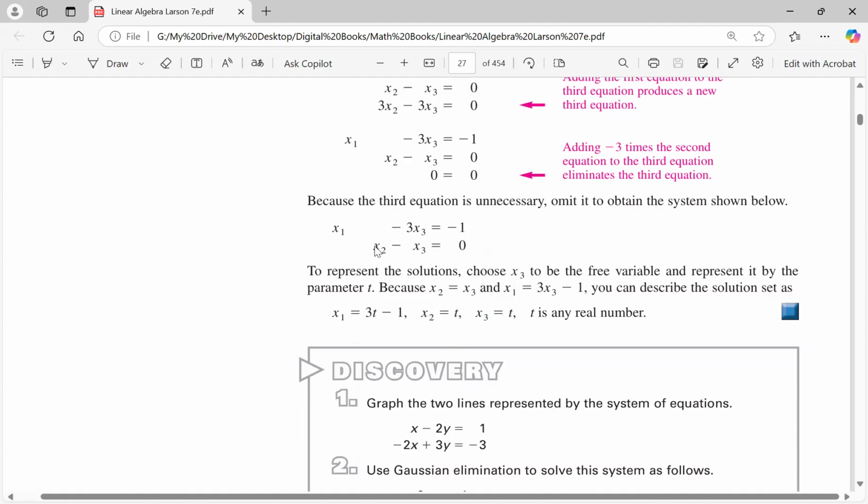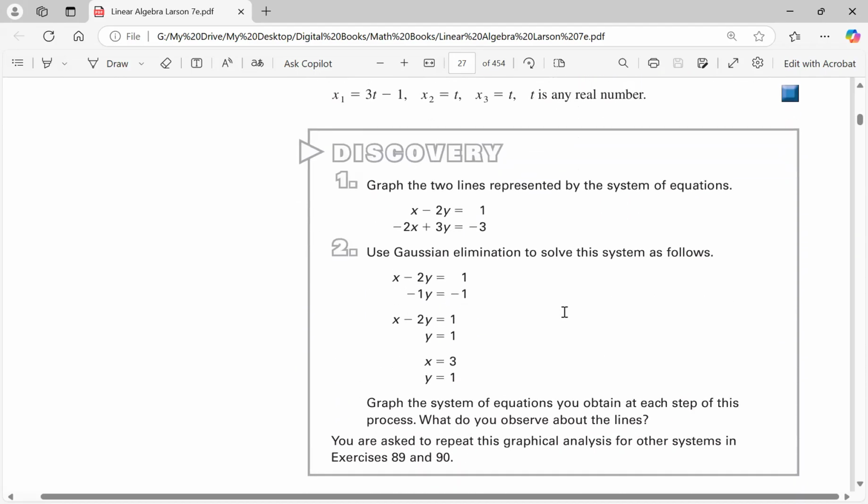And then if you look at the second equation, x sub 2 minus x sub 3 equals 0. Doesn't that mean x sub 2 equals x sub 3? And if x sub 3 is the free variable, call it t, then x sub 2 is going to be exactly x sub 3, which is t. That's also t. But how do you know he didn't let x sub 2 be t? I know he didn't, because he's written x sub 3 first. You always work from the last variable and then work backwards towards the other ones. All right, and there we have that one.